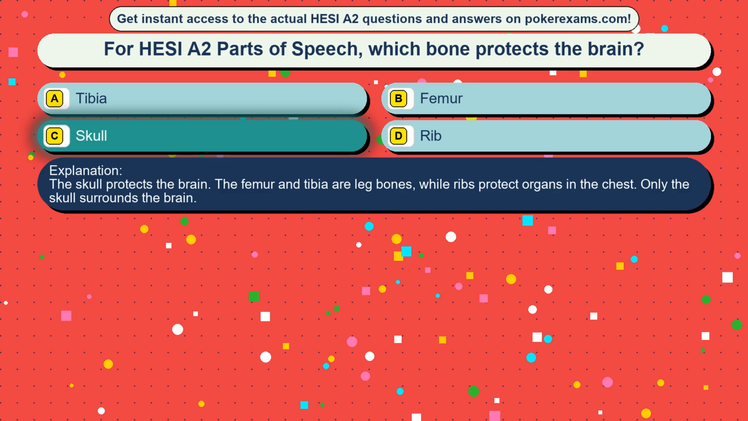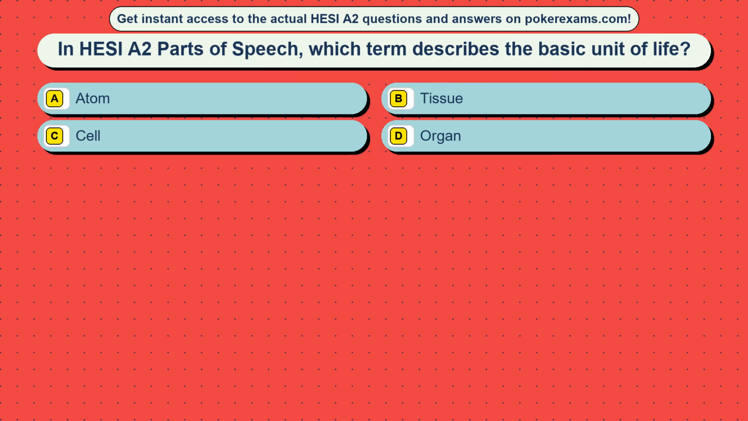The skull protects the brain. The femur and tibia are leg bones, while ribs protect organs in the chest. Only the skull surrounds the brain. Question 13. In HESI A2 parts of speech, which term describes the basic unit of life?